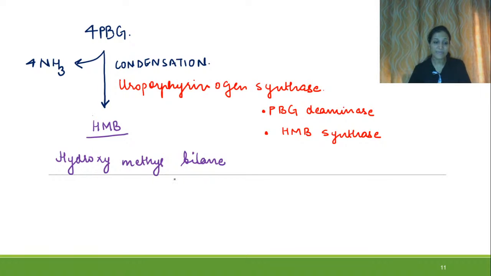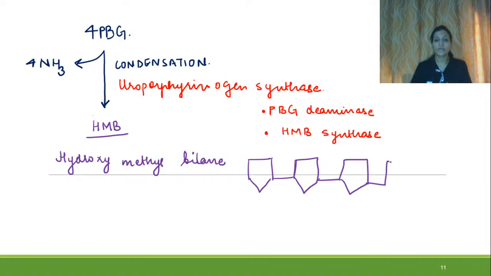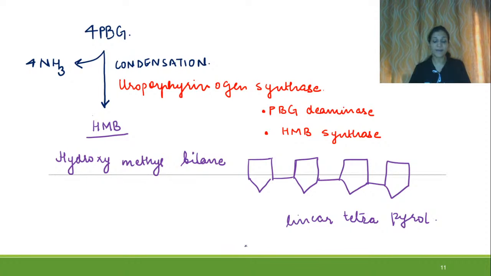Now if we are saying that this is the product which is formed and this is a single pyrrole ring, and if four pyrrole rings are condensing, it means the four pyrrole rings will be joining together. So how will they be joined? They will be joined in this way. So this is called the linear tetrapyrrole. This is the linear tetrapyrrole.